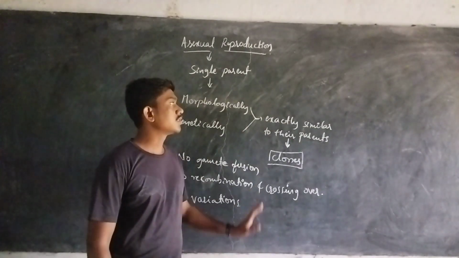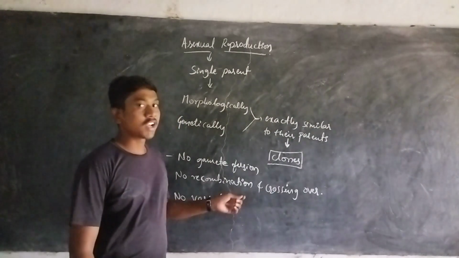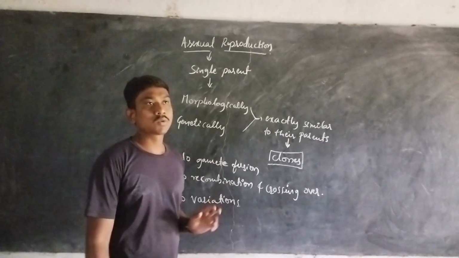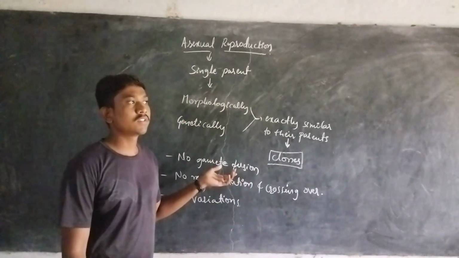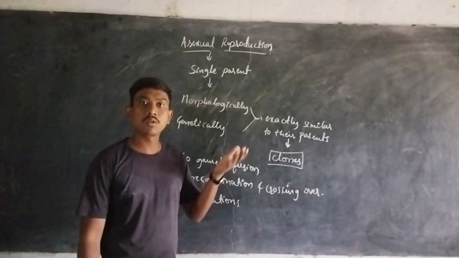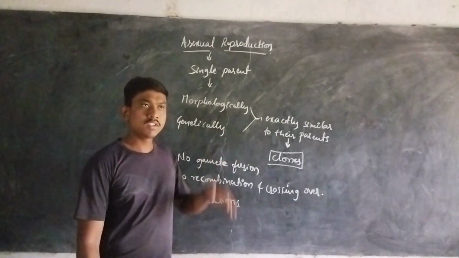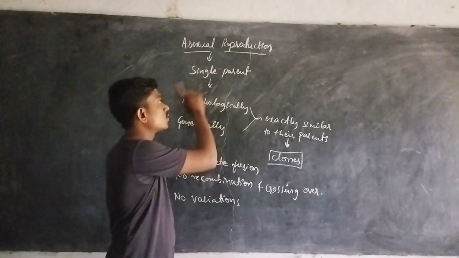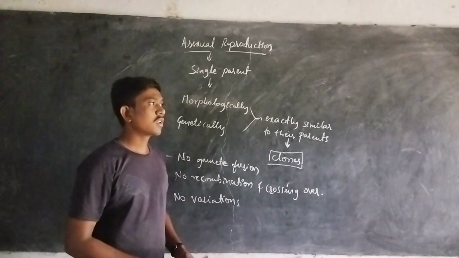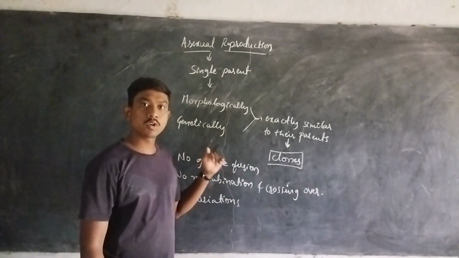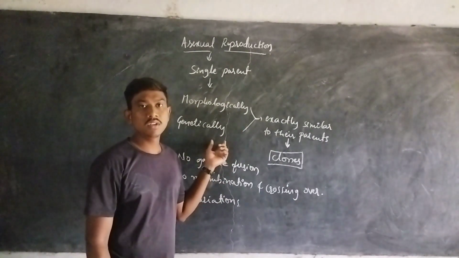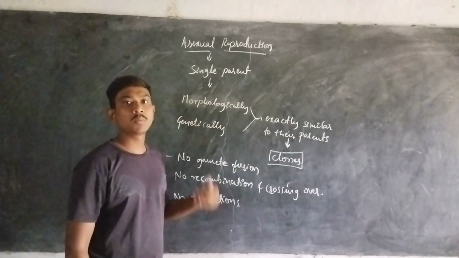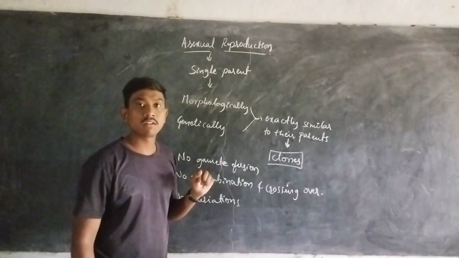In the last video session, we discussed the general aspects of reproduction in organisms, both sexual and asexual reproduction, and completed that in the last video. In today's video session, we are going to discuss asexual reproduction in detail. In the last classes, we discussed the definition of reproduction, especially in the case of asexual reproduction. Once again, let's recall the definition of asexual reproduction.